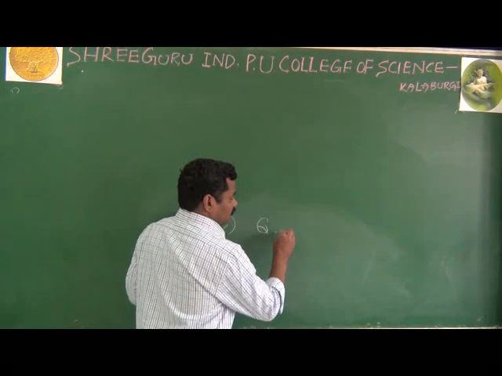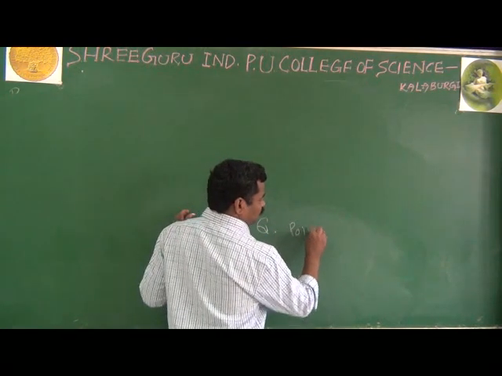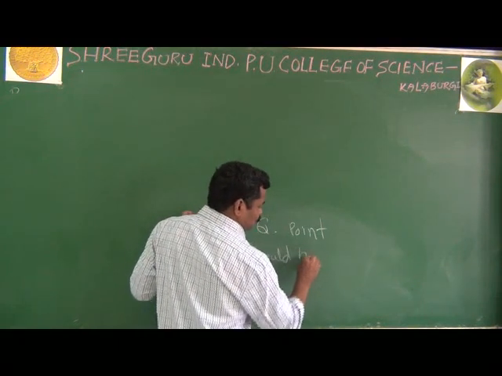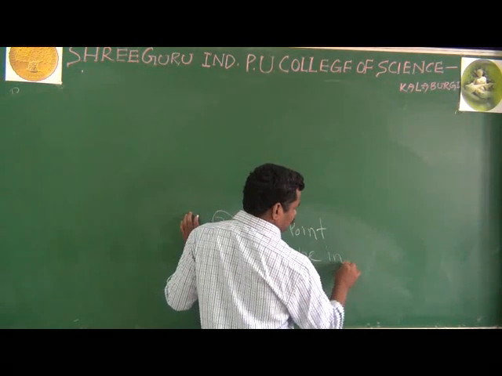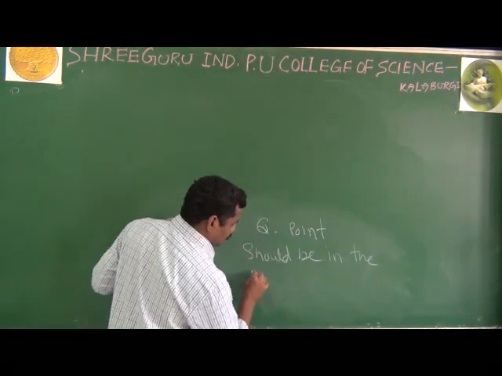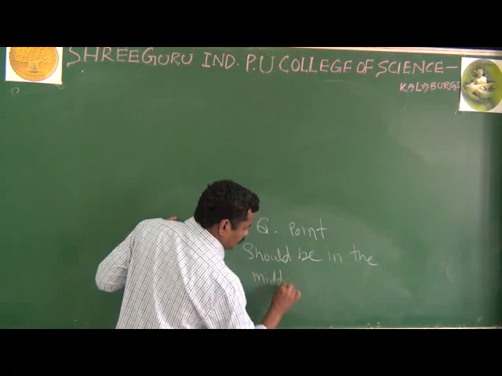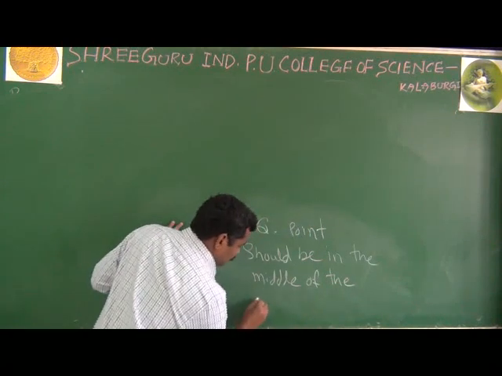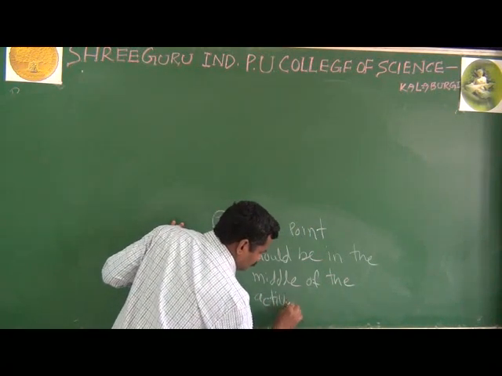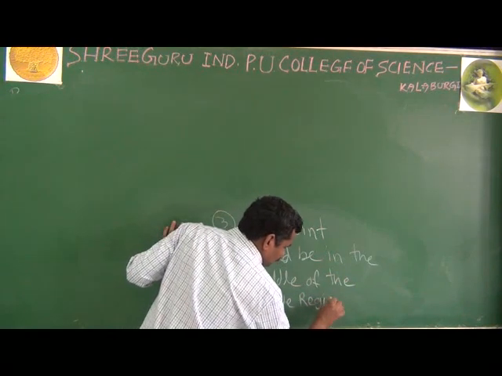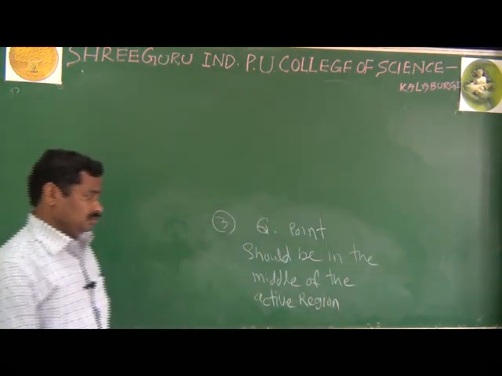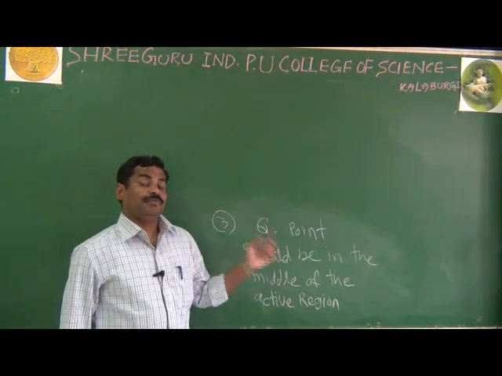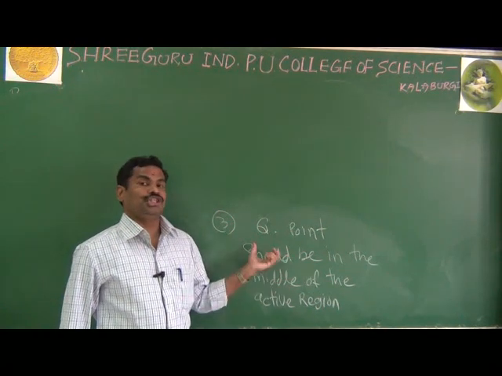It means while changing, the Q point should be in the middle of the active region. If you replace the transistor of the same type, then also the Q point should not change.